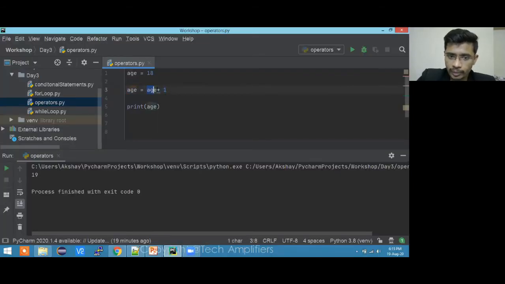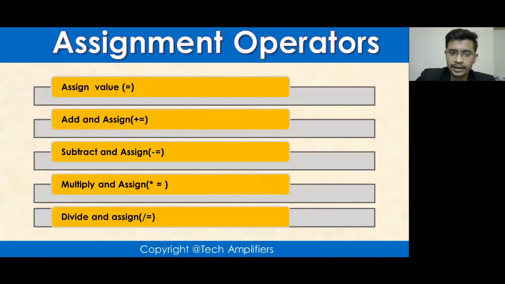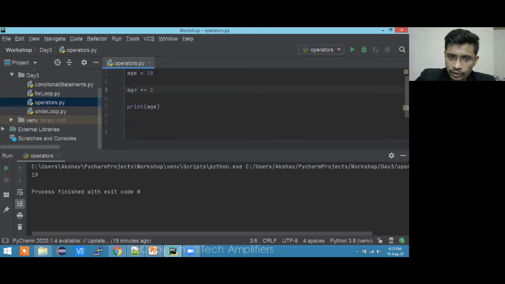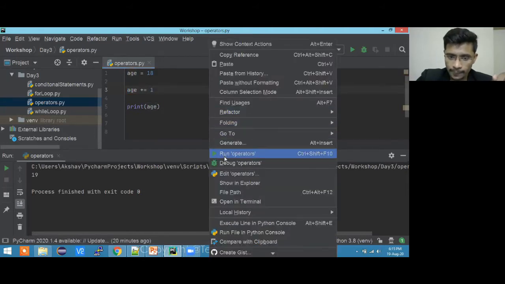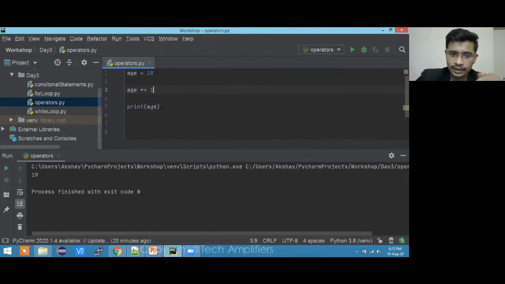Instead of writing the variable one more time, you can just put plus before the equals. It takes whatever value age has, adds this one, and then reassigns the new value to the same variable. So this does the same thing and gives 19. This is the shorthand for doing that.